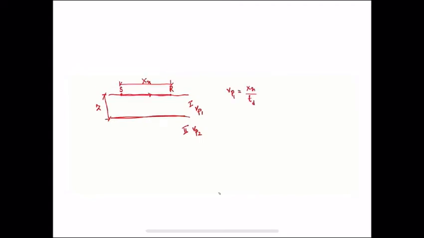What we are measuring is the time required for this direct ray to travel from S to R. The geophone will measure this time. If I measure this time, the velocity of the first layer Vp1 will be equal to xn divided by T suffix d, where Td is the direct time required for this wave to travel from S to R.